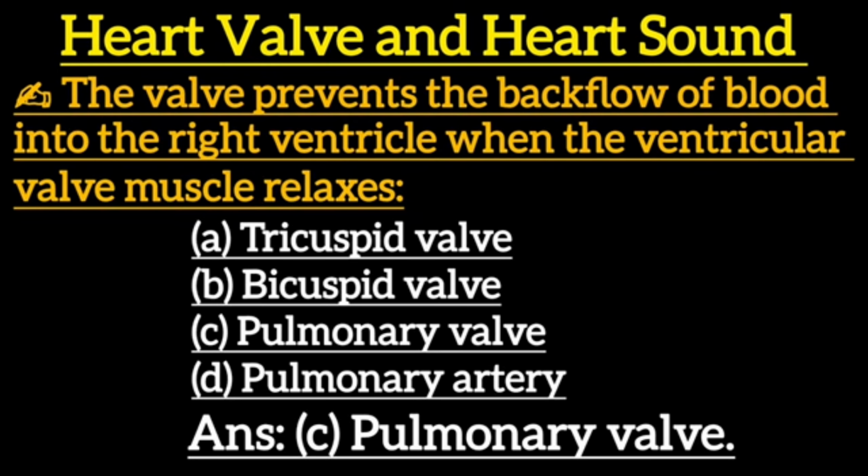Next one: the valve that prevents the backflow of blood into the right ventricle when the ventricular muscle relaxes. Option A, tricuspid valve. Option B, bicuspid valve. Option C, pulmonary valve. Option D, pulmonary artery. Correct answer is option C, pulmonary valve.